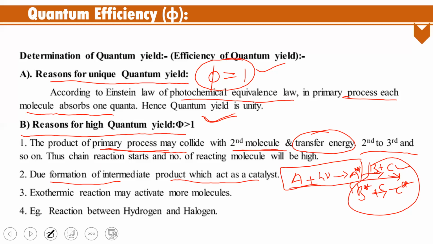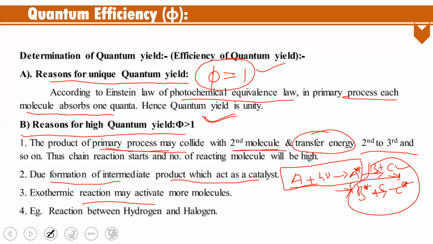And the third one, exothermic reactions may activate more molecules. In the secondary process, what happened? Exothermic process means a process in which heat is released. So that is known as an exothermic reaction. Due to these exothermic reactions, more molecules are activated. This is also one reason for the high quantum yield.